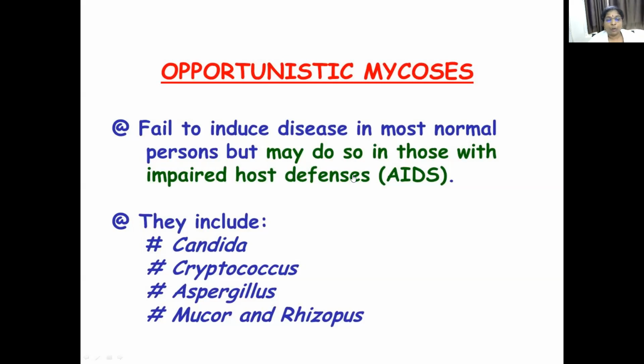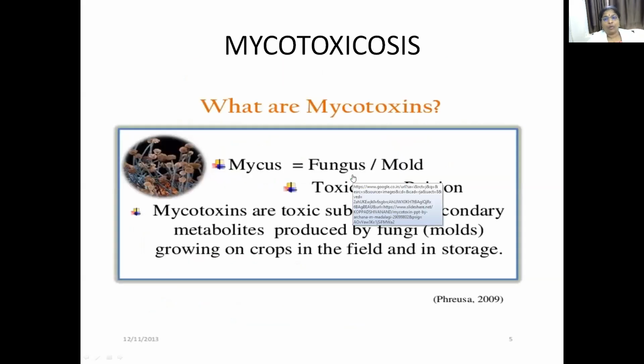So these are opportunistic fungal infections caused by Candida, which is a commensal or flora on the skin, Cryptococcus, Aspergillus, Mucor, and Rhizopus. These are opportunistic fungal infections seen in immunocompromised people. Then what is mycotoxicosis? Mycotoxicosis is a condition caused by consuming food affected by fungi which produce toxins.